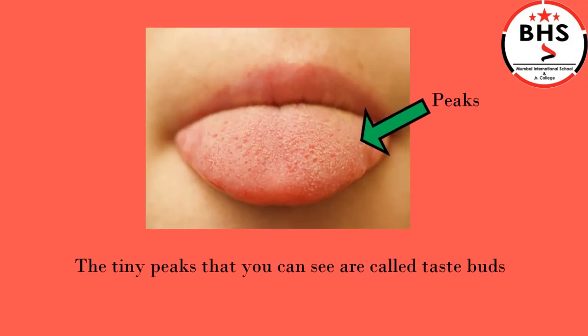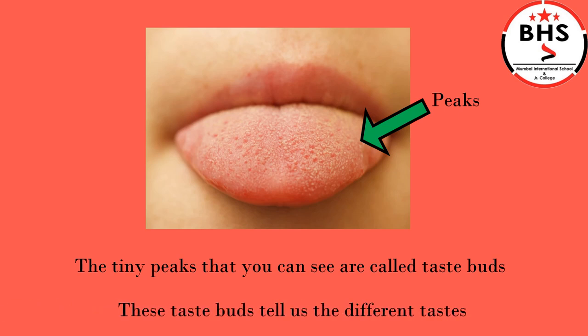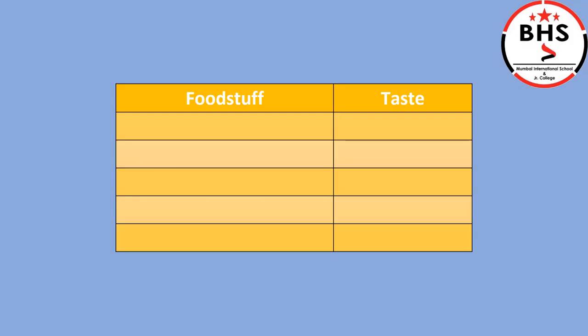Children, look at this picture of the tongue. You can see tiny peaks on the tongue. These are called taste buds. These taste buds tell us the different tastes. Children, different foodstuffs have different tastes. Here I will give you a foodstuff and you will have to tell me how it tastes.